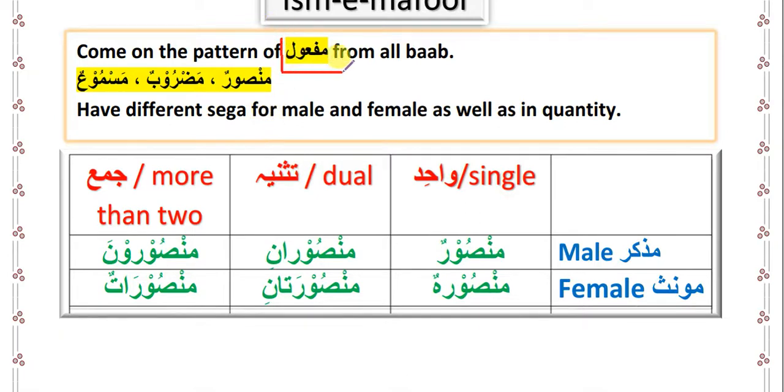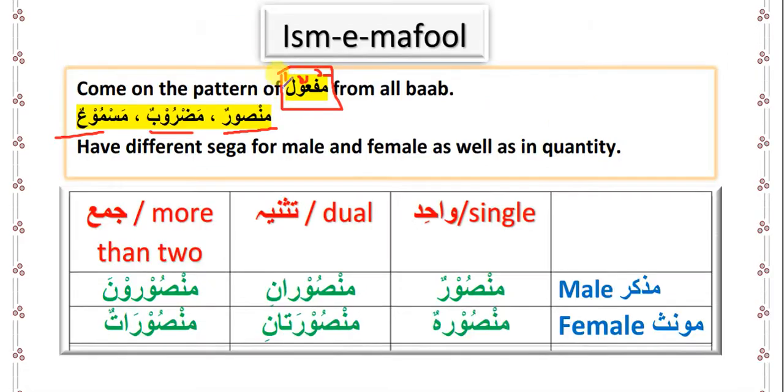Any word which comes on the pattern of maf'ul, it's already written: maf'ul, with the mim having damma, the waw having sukun, and the lam having tanween. So maf'ulun. By following the pattern maf'ulun, from nasara we will have isme maf'ul mansurun, from daraba mazrubun, and from sami'a masmu'un. So what is the translation of mansurun? Mansurun means someone who is helped.